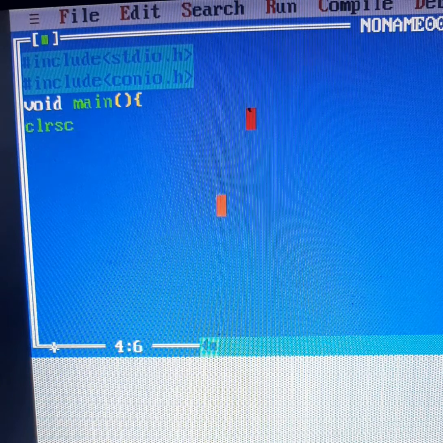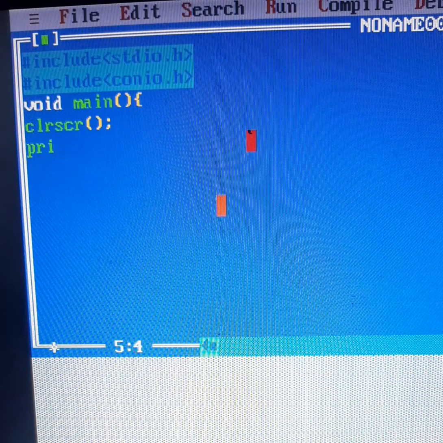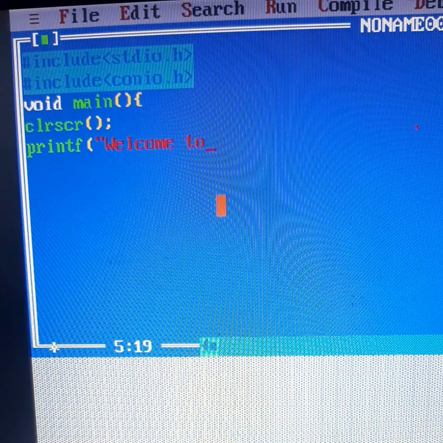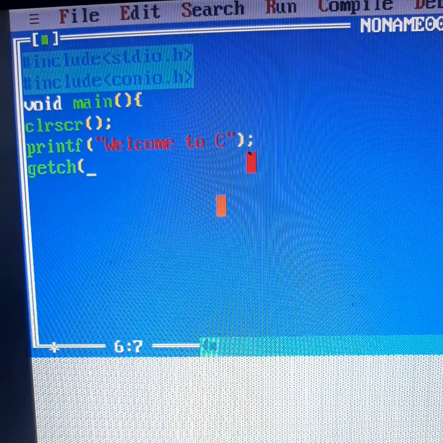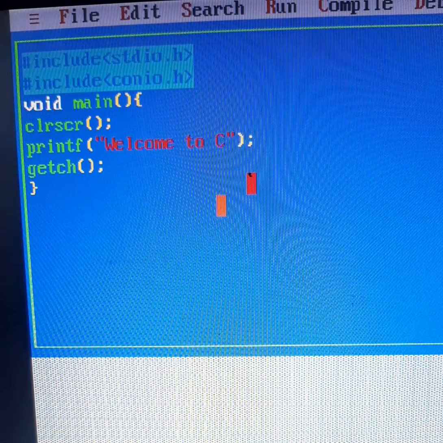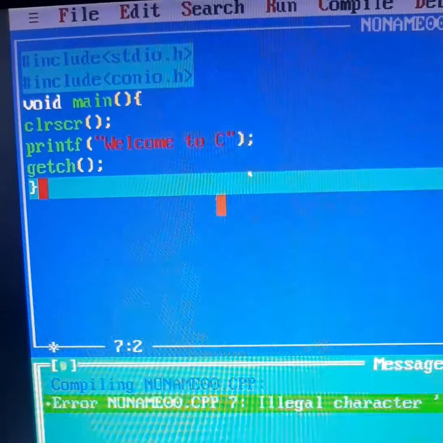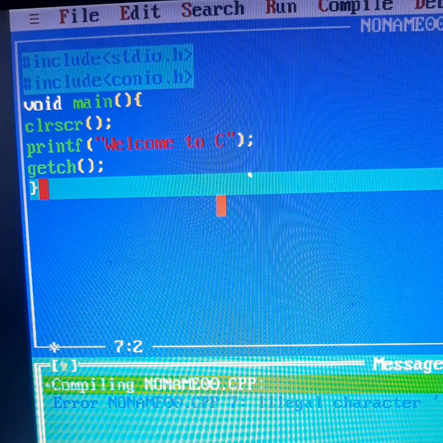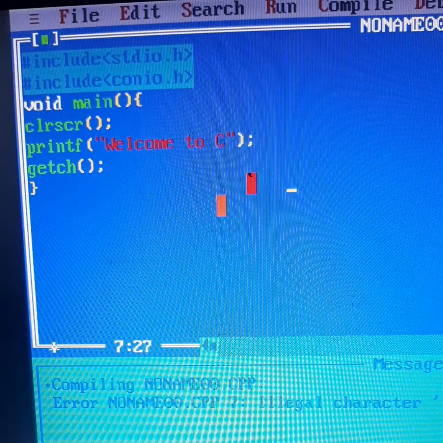And here clrscr means to clear the screen. And with printf, I am writing "welcome to C". And then I am using getch. Now if I run this program with Ctrl F9, a single error has come up here.